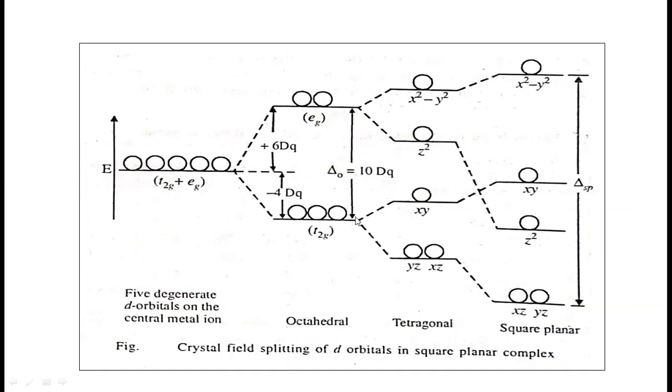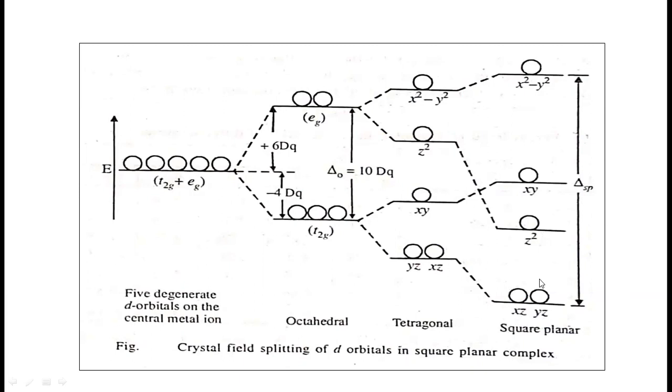While the dxy orbital is in between the x and y axis and is nearer to the ligand, so its energy level increases here. At the same time, dyz and dxz, which have the z component and no ligands along the z axis, their energy will go down. So you can see here, this is the crystal field splitting in the square planar complexes.